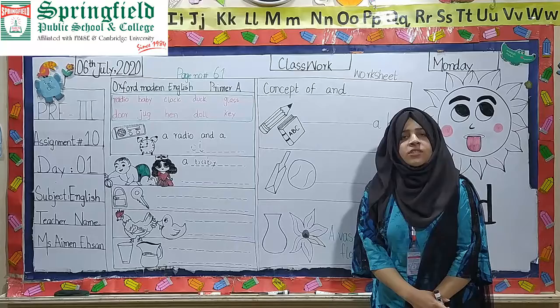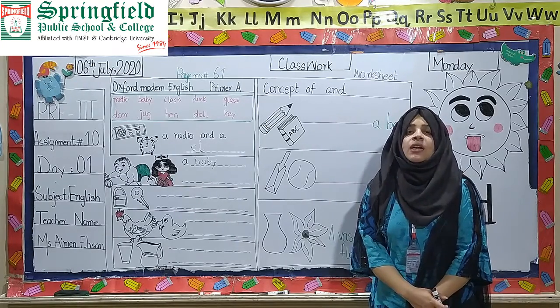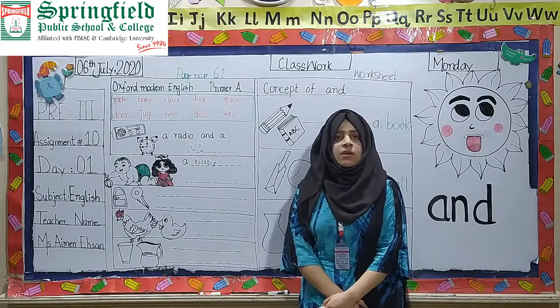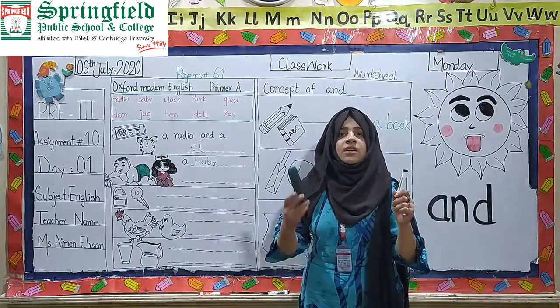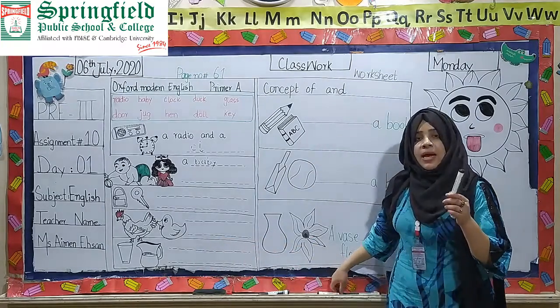Hope you understand the concept of and. You know why we use and? It's the connection of two things. For example, a marker and a duster. A black marker.